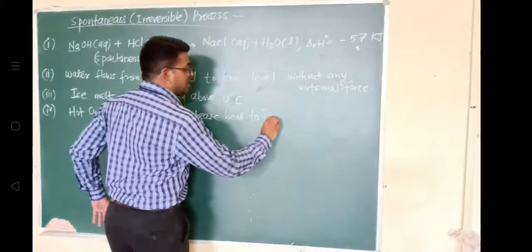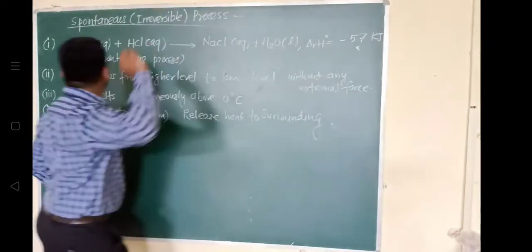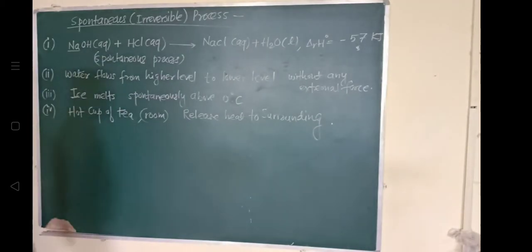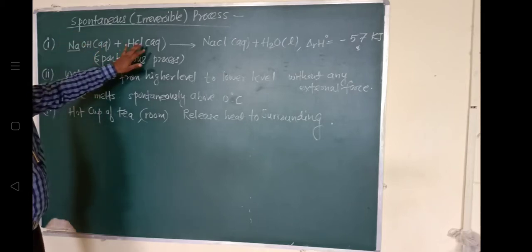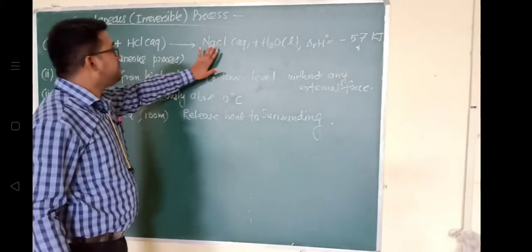So during all these examples, whatever we have written, in the first case, when sodium hydroxide in aqueous solution and hydrochloric acid in aqueous solution react, they form sodium chloride.